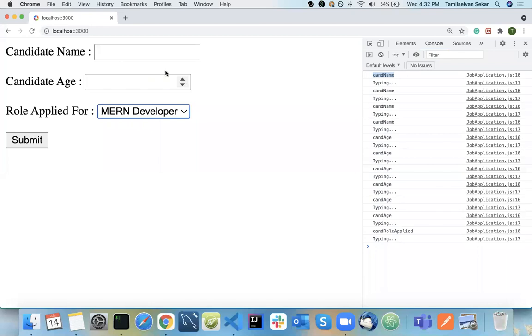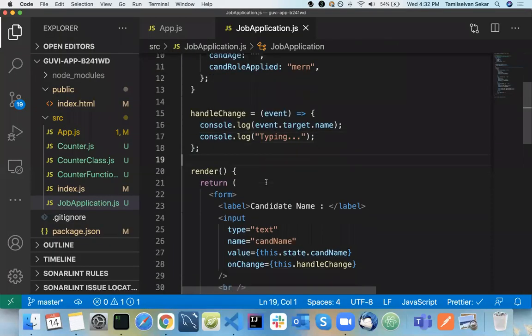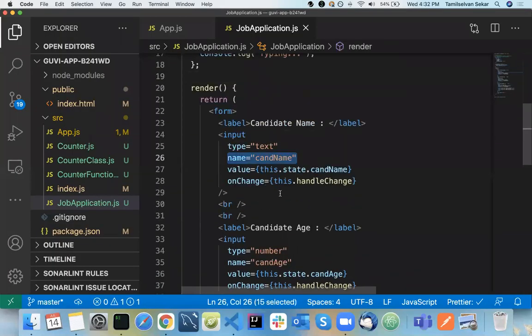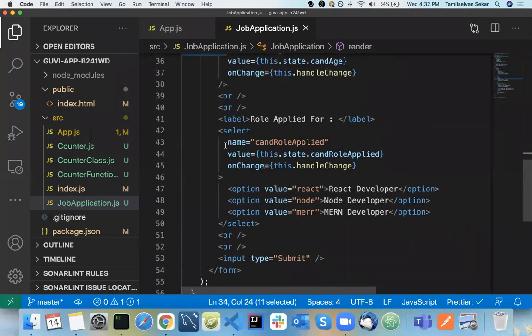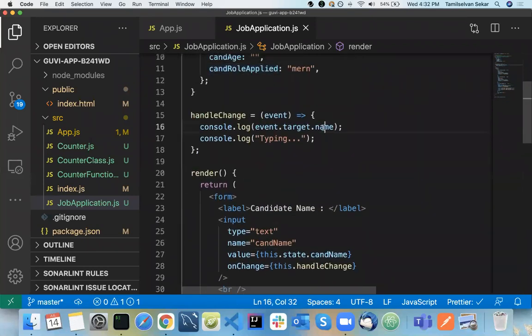In order to differentiate between them, I gave each form field an attribute called name, with values like candidate name, candidate age, and candidate role applied. So I'm getting that particular name.